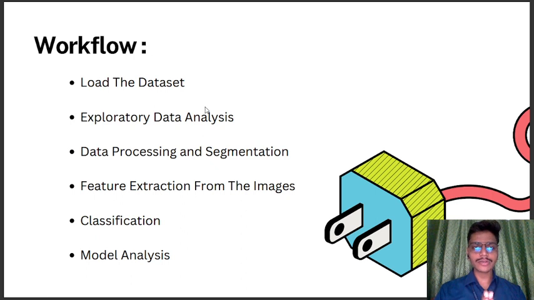We are providing unknown data. For example, if a patient has just come and wants to check whether he is affected by lung cancer or not, we take the CT scans and MRI and put the CT scan image into our model, and the model will detect whether the person is perfectly fine or affected by lung cancer or something like that. That is how the testing phase works.